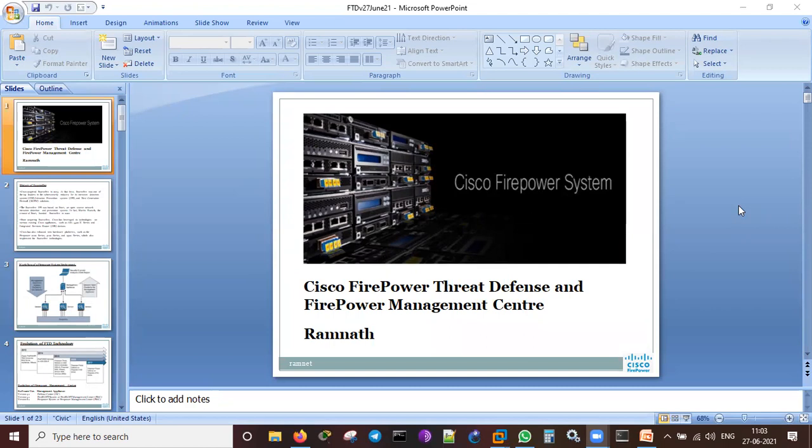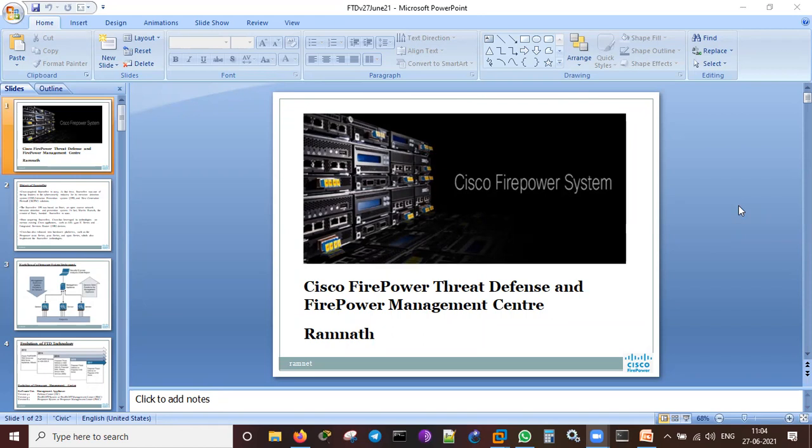ASA is quite simple to configure. We can configure it through the CLI or through the ASDM, the Adaptive Security Device Manager. For every version, there was a device manager built into the ASA itself. Once you install it, we can invoke that. If you type HTTPS and the IP address of the management interface, it will open up something in the browser.